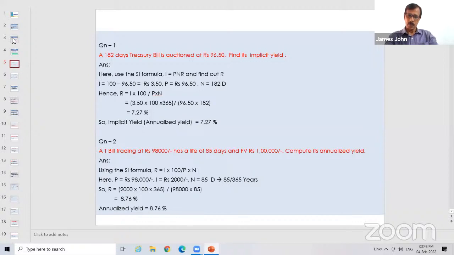So here the question is, a bill is traded at 90,000, meaning this is one bunch of 1,000 treasury bills. It is traded at 90,000, and it has a face value of 1 lakh.